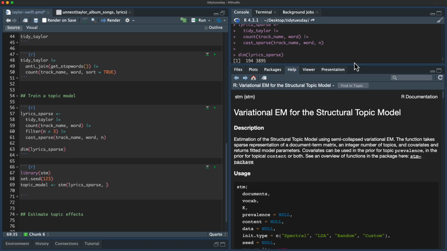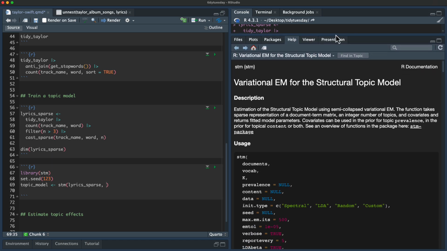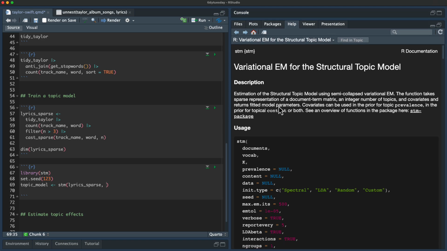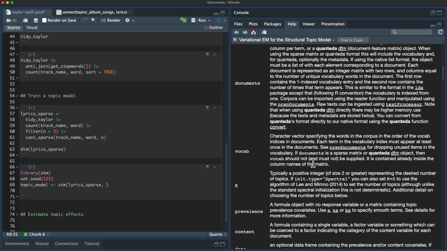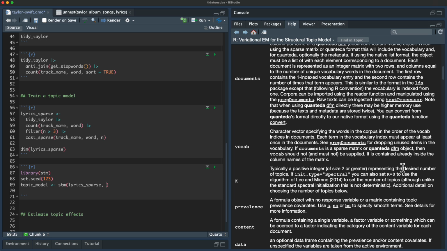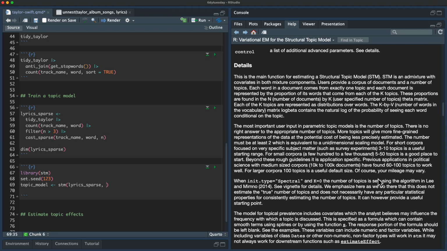And then, for a topic model, the most important hyperparameter, if you will, is K here. So K is the desired number of topics. You can think of this like K in K-means. It's a hyperparameter that we need to decide. There are some algorithms for trying to decide what K should be. There are also some rules of thumb.